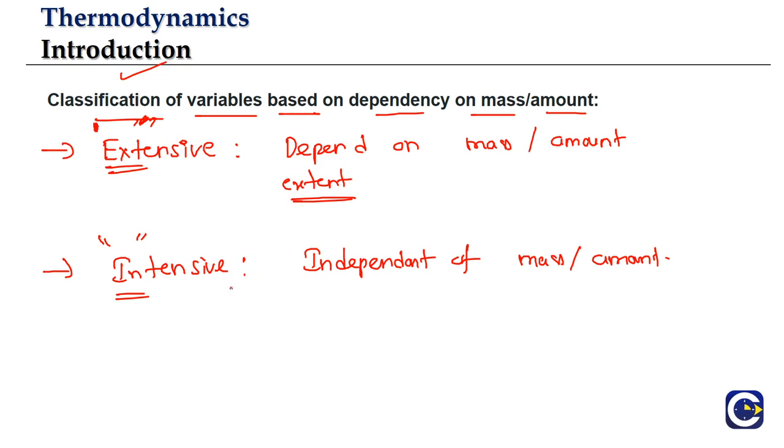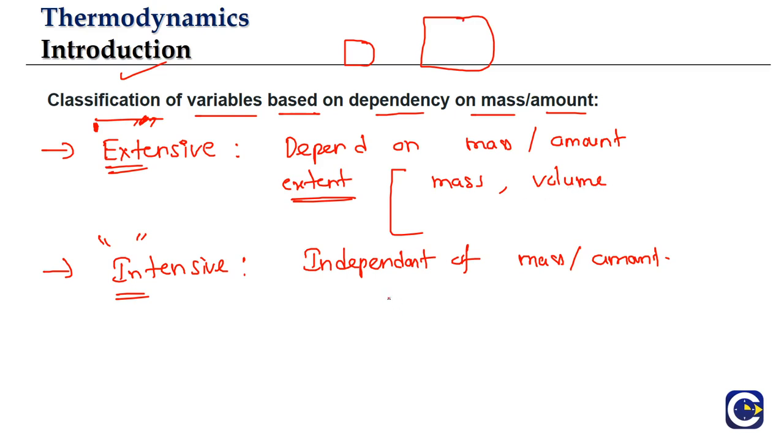Now the thing is, what will be the extensive properties and what will be the intensive properties? For example, we talk about mass itself. Since mass depends upon the amount of the system, mass is definitely an extensive property. What about the volume? Volume also is extensive, because if you take a small mass, volume will be this much. If you take a larger mass, volume is going to increase. So volume is also an extensive property. Like that we have some extensive properties.